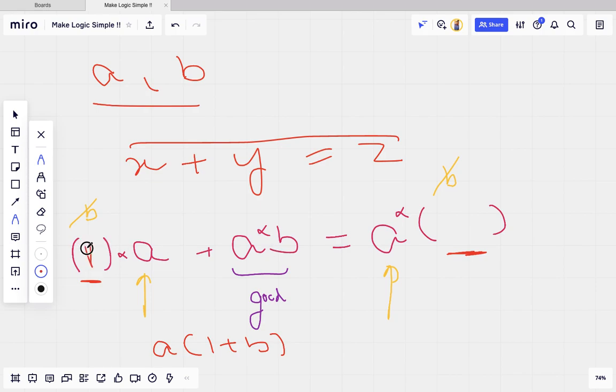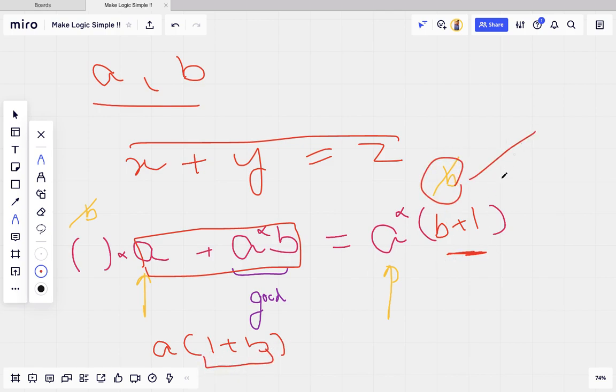So I will put here b plus 1, because if I take a common from here, it will become a into b plus 1. So the condition is satisfied.